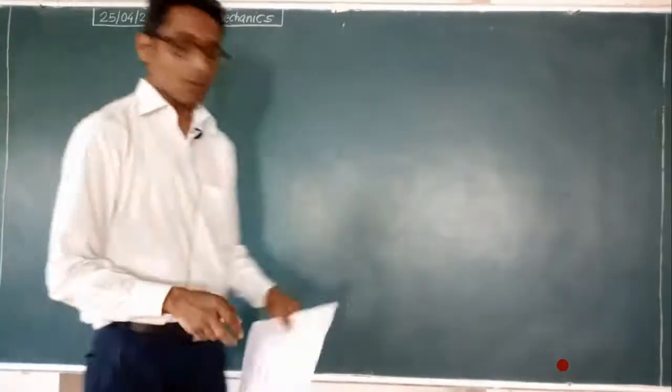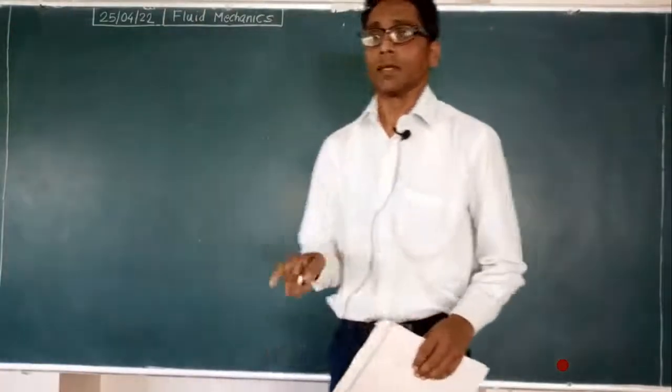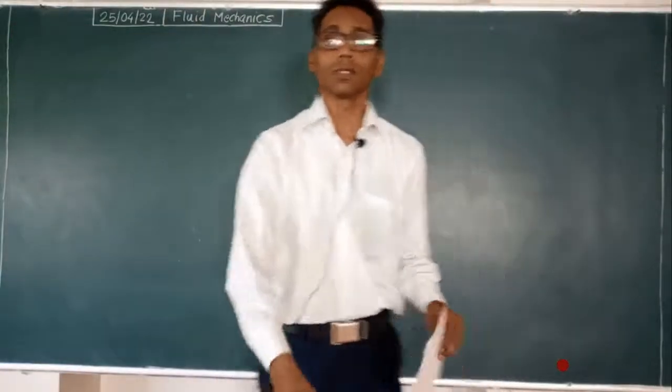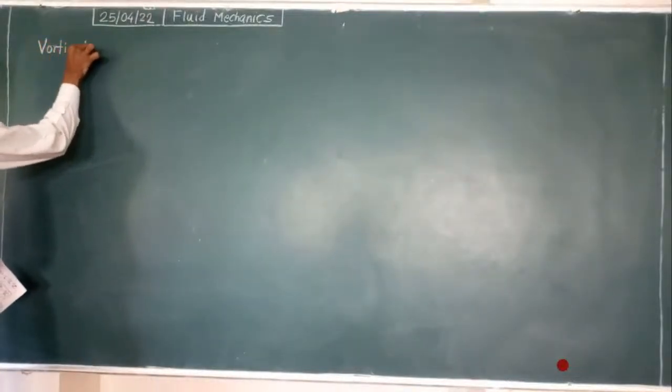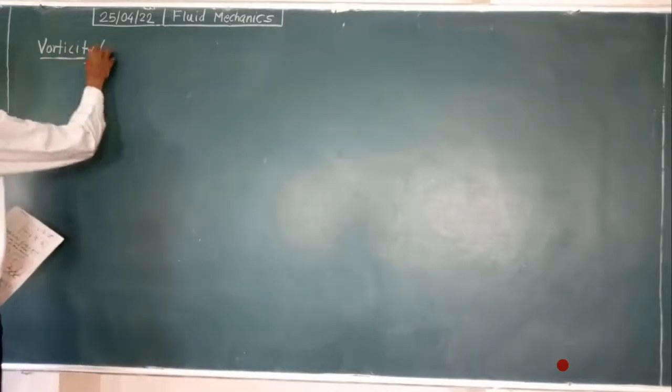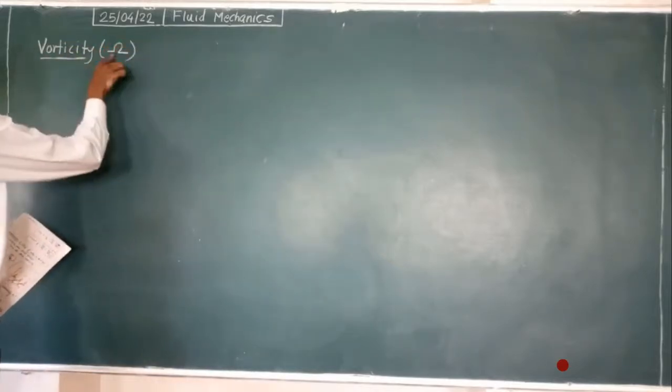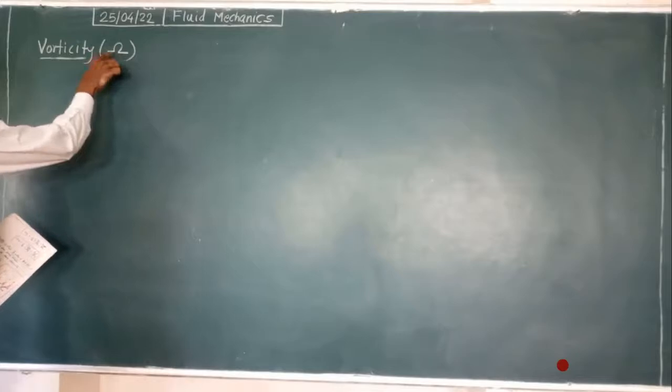So after that, now we will come to the point of vorticity. Now see the definition of vorticity which is given to you. Vorticity, where we started our discussion with this word vorticity. So vorticity is what? This is called as curl.